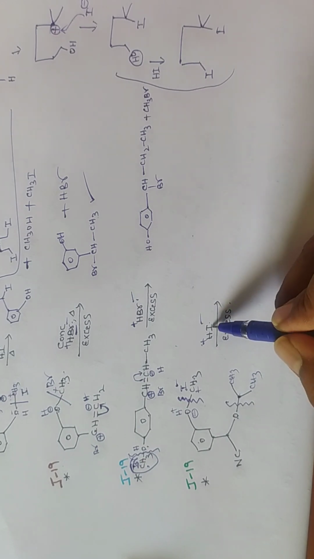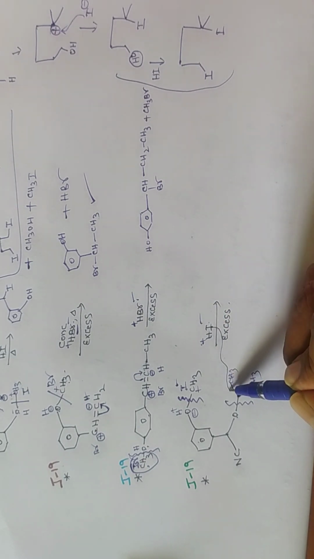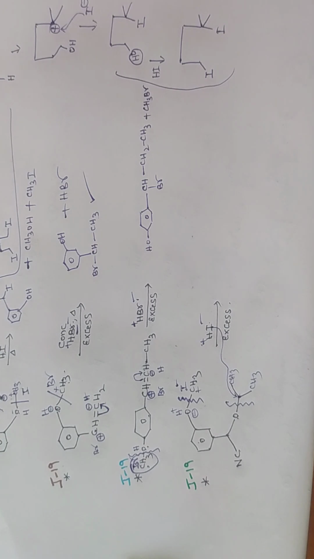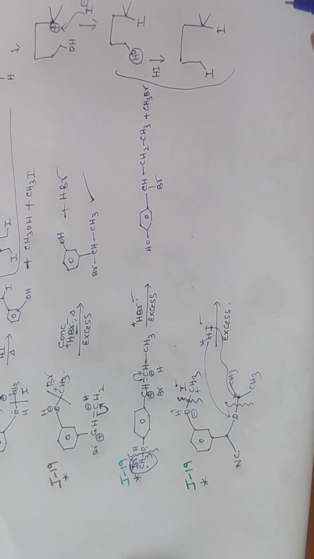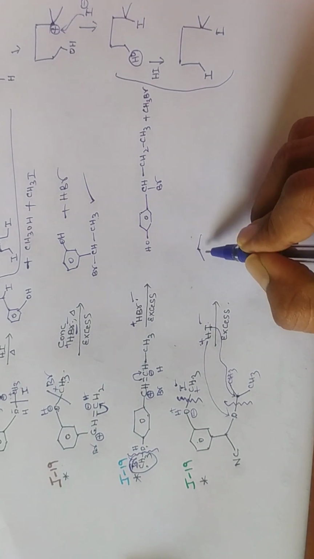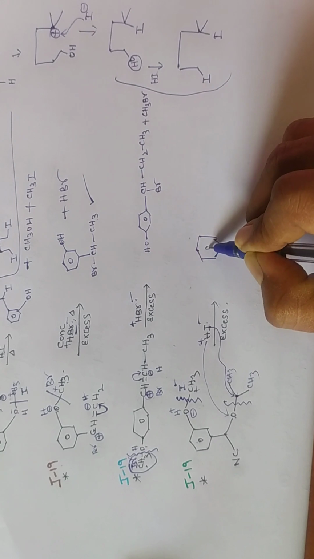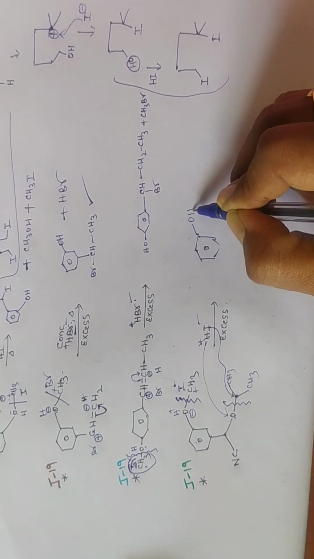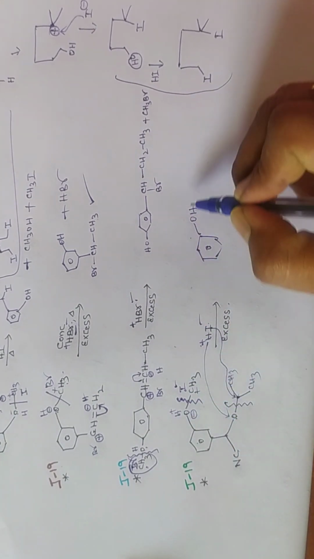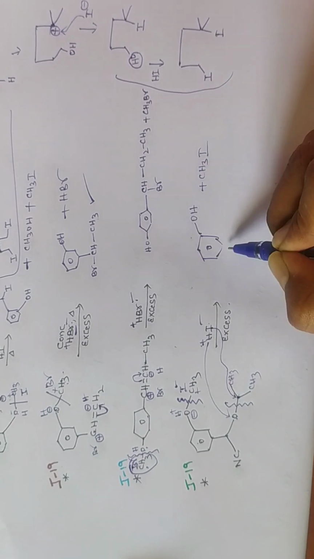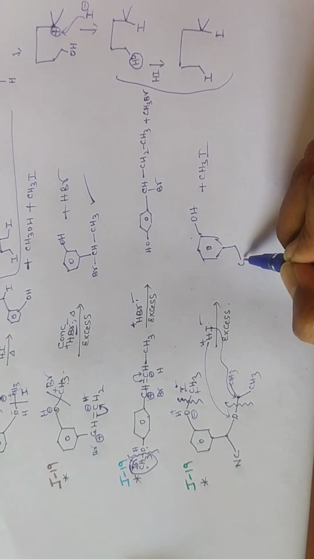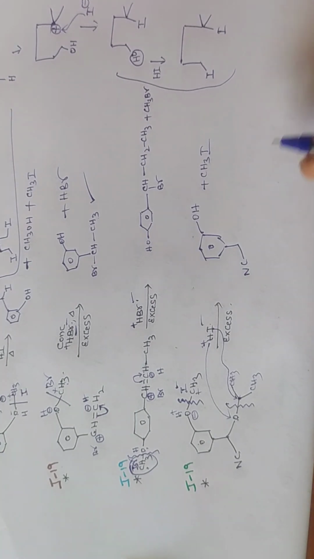In SN1 mechanism iodine goes with the bigger alkyl group. Now hydrogen goes with this oxygen. Then finally what is our answer? Here OH, CH3I. CH3I. Next here this does not affect, as it is we written.